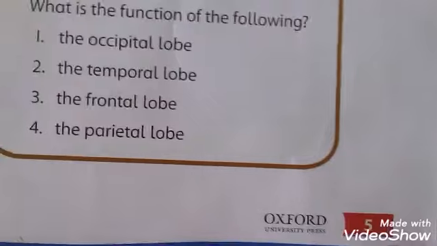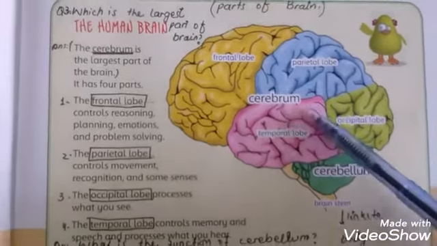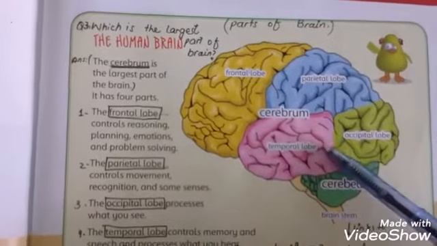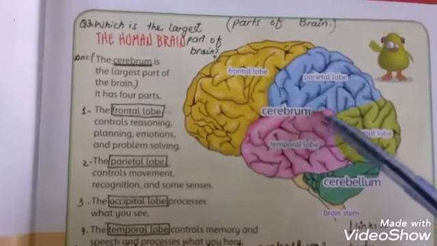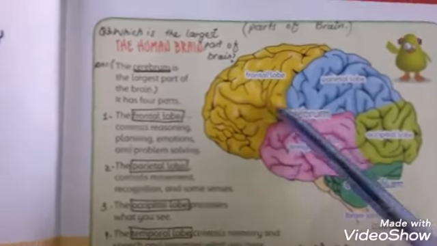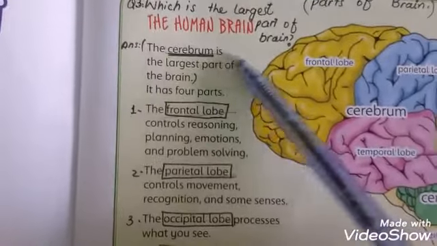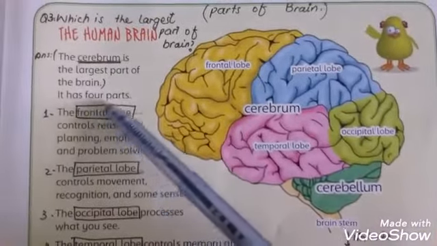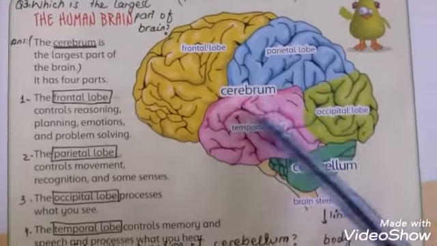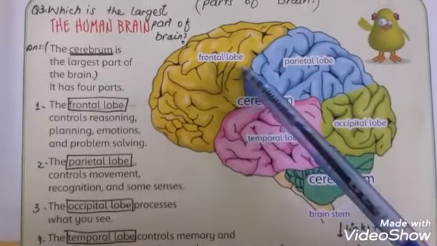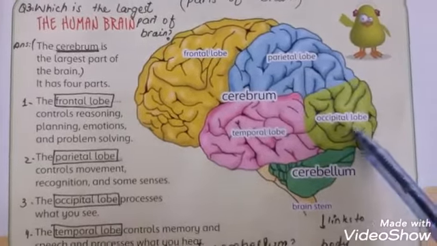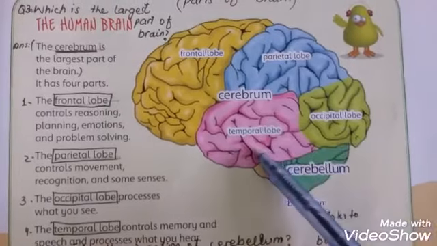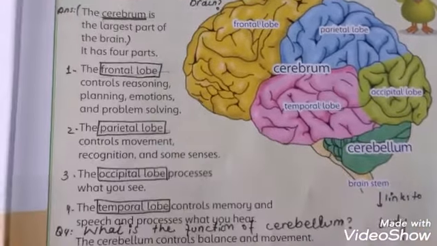On page number 5, a picture of the internal structure of the brain and parts of the brain. Cerebrum. It is the largest part of the brain. You can see here, the cerebrum is the largest part of the brain. It has 4 parts: frontal lobe, parietal lobe, occipital lobe, temporal lobe.